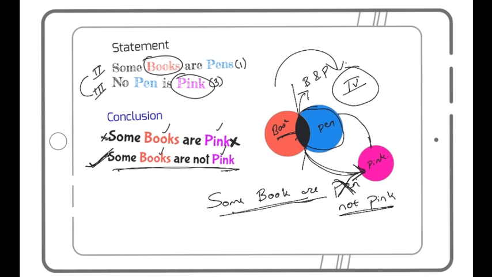So that's how you combine type 2 and type 3 to get a type 4 and get a better understanding of what type 4 is associated with this. Hence, in this case, I'll mark option number B, which says only conclusion 2 follows.